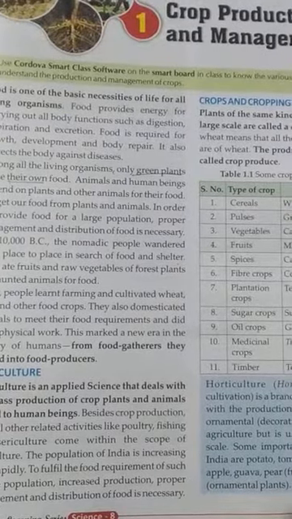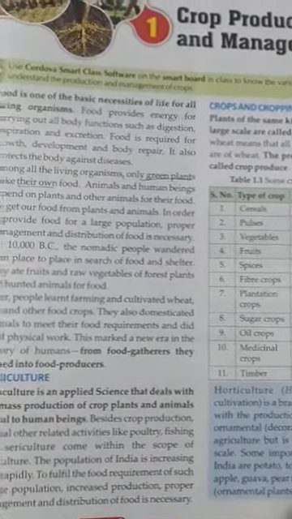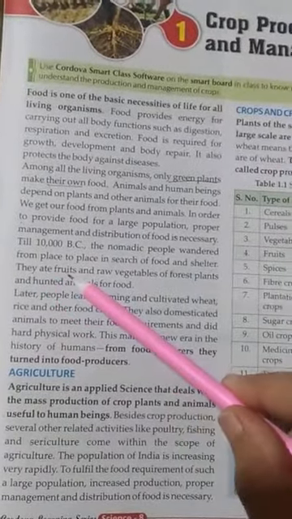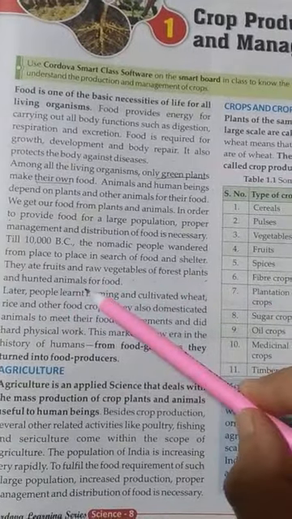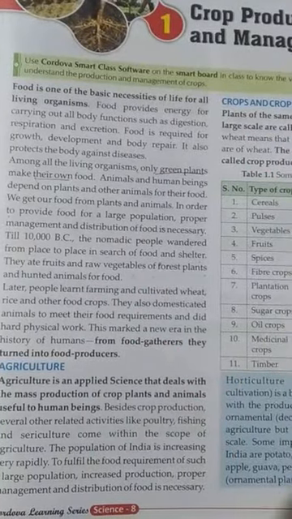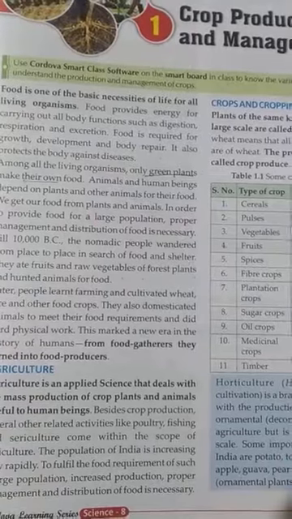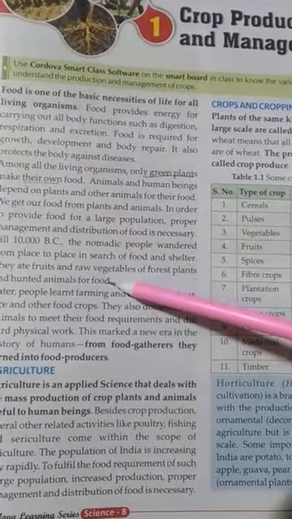Then they ate fruits and raw vegetables of forest plants and hunted animals for food. In ancient times people also depended upon food, but at that time they only took fruits and raw vegetables.